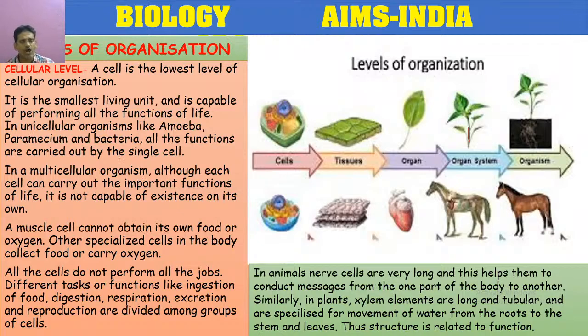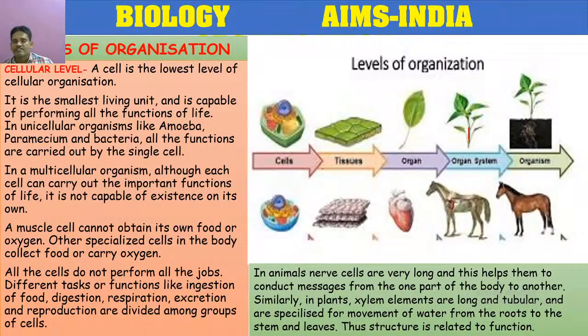So, how is the organism formed? First, cells divide to form tissues. Tissues combine to form organs, and organs combine to form organ systems, then organism. So in the development process also the same procedure: first, gametes fuse to form zygote, which divides to form embryo, and a process called differentiation takes place and the tissues are formed.